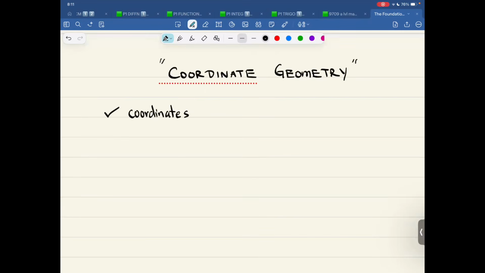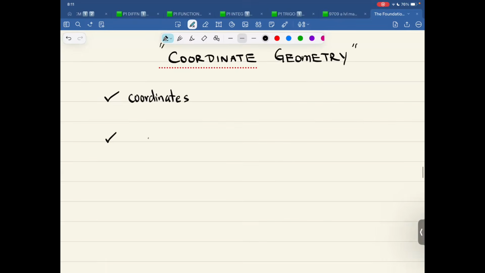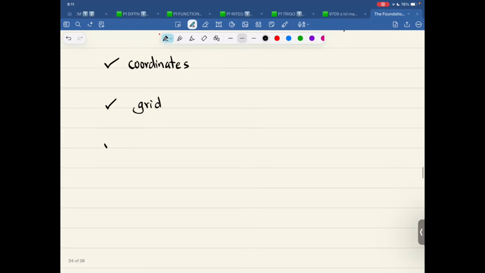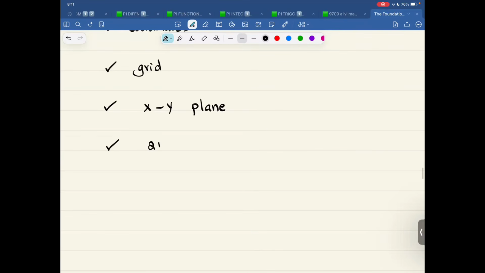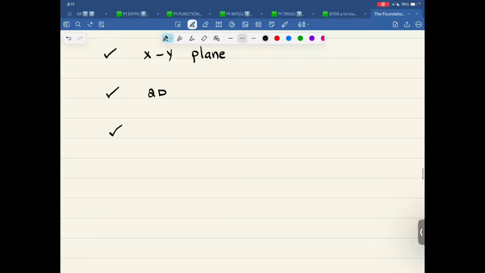It's about coordinates. It's about a grid. It's about the XY plane. It's about two dimensions. It's about incline, steepness, slope.